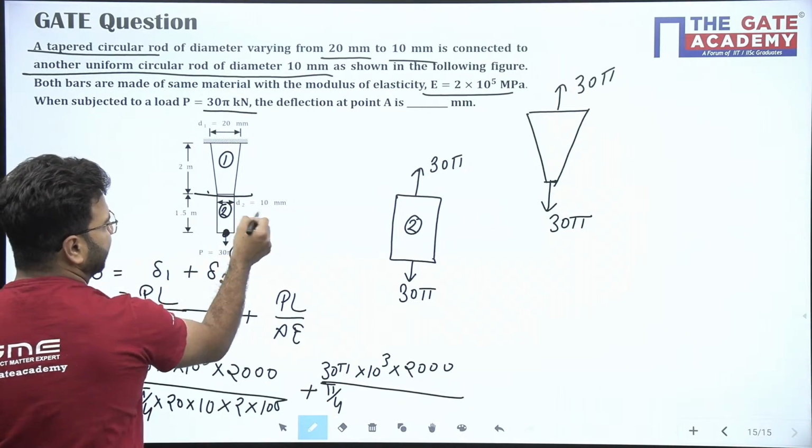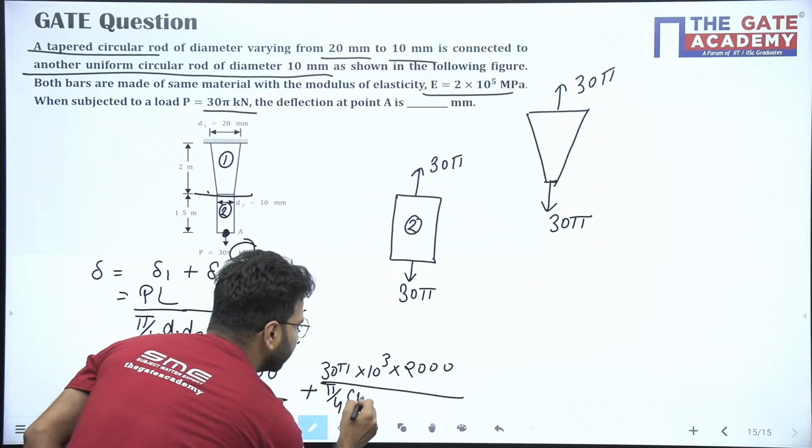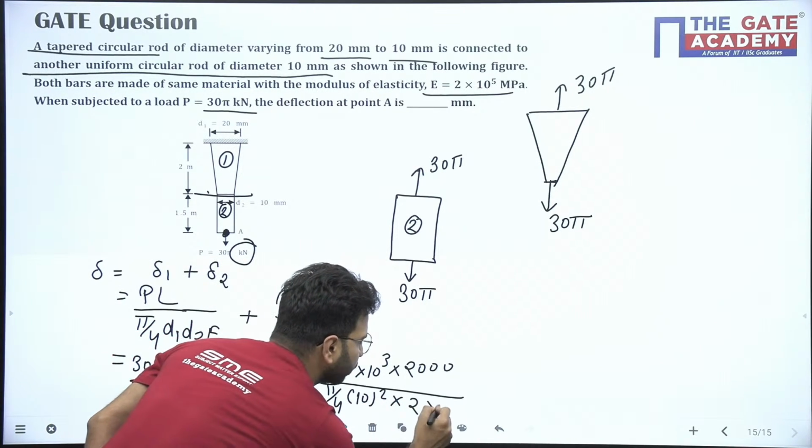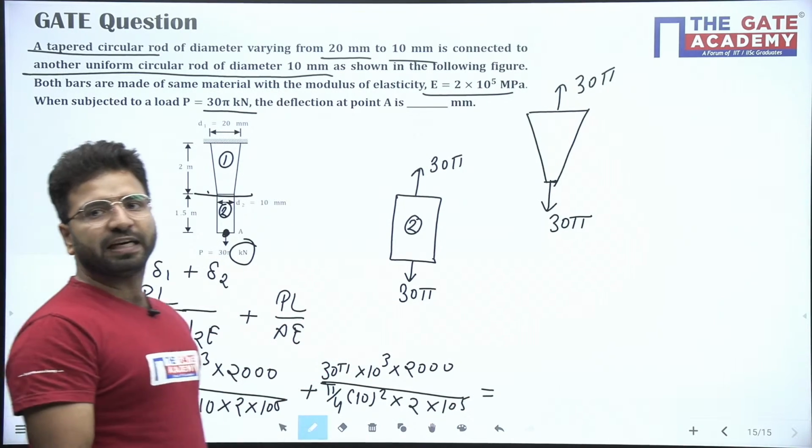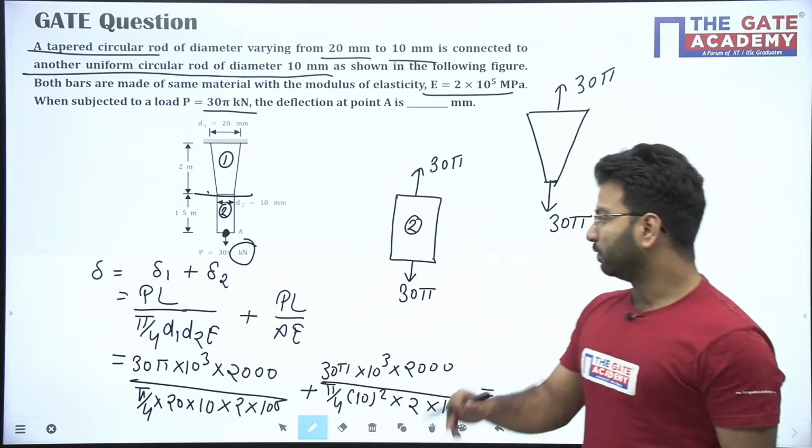How much diameter here? 10 mm. So pi by 4, 10 square into 2 into 10 to the power 5. Okay. Just solve the complete expression. You will get the answer of this question. It's a very easy question.